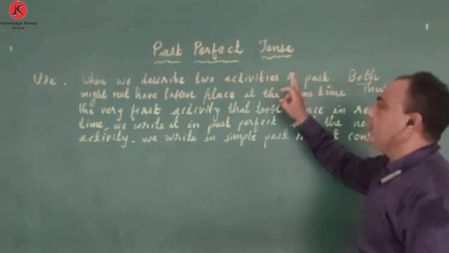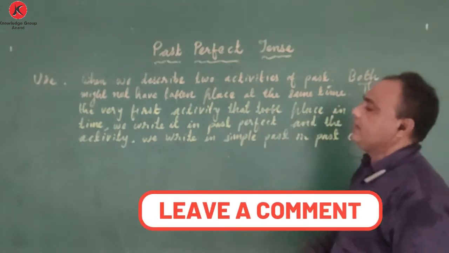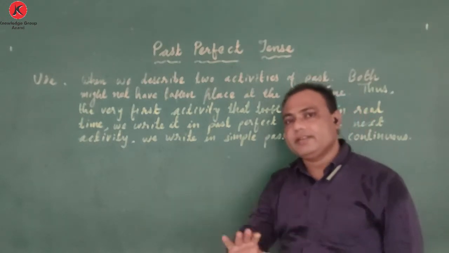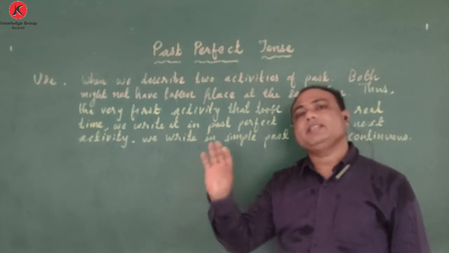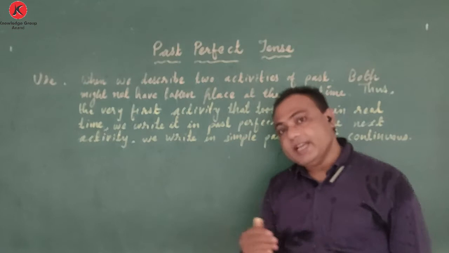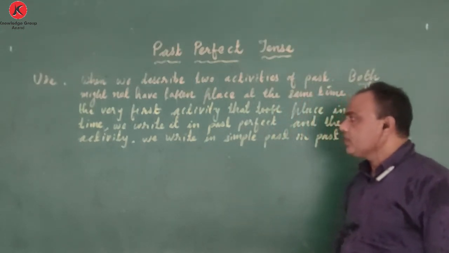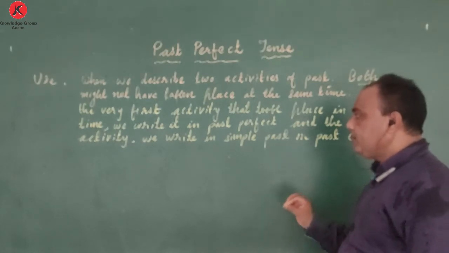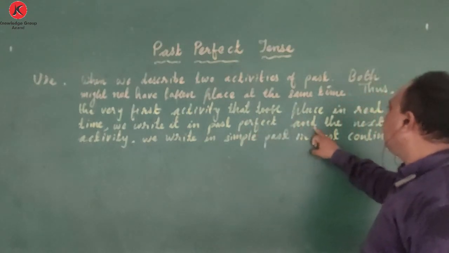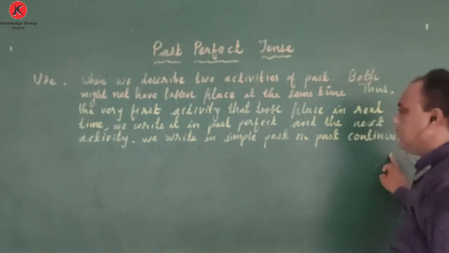Both might not have taken place at the same time. Thus, the very first activity that took place in real time, in reality, sequence wise, whatever activity took place first. For example, the bell rang first and then children went out. That bell rang first, we have to use it in past perfect. We write it in past perfect, and the next activity we write in simple past tense.